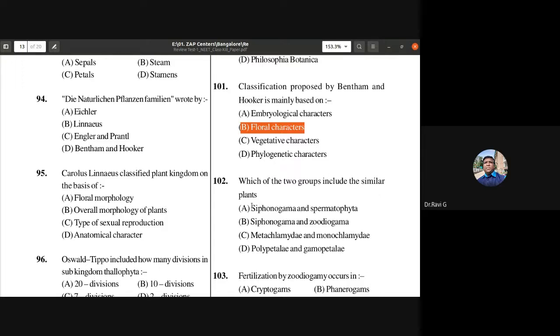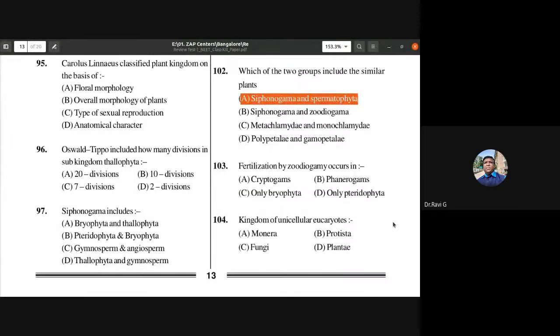See, Siphonogamae is also gymnosperms and angiosperms. Spermatophyta, the seed-producing plants, are also gymnosperms and angiosperms. So this answer is the appropriate. Siphonogamae implies pollen grain producing the pollen tube. So you can see only in case of gymnosperms and angiosperms. Spermatophyta is seed producing plants, which you can notice only in the seed producing plants. So Siphonogamae and Spermatophyta are the right answer. Okay, because both of them have the example of gymnosperms and angiosperms.